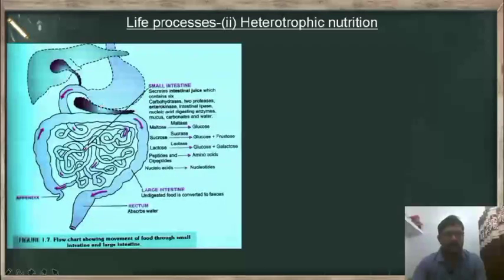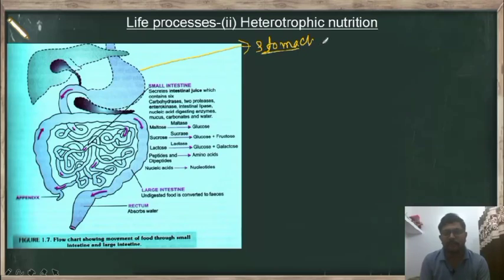So here the stomach, it is a J-shaped or C-shaped structure. Now which part we are taking? We are taking stomach. Which shape?